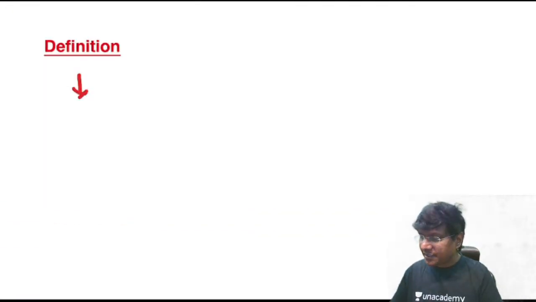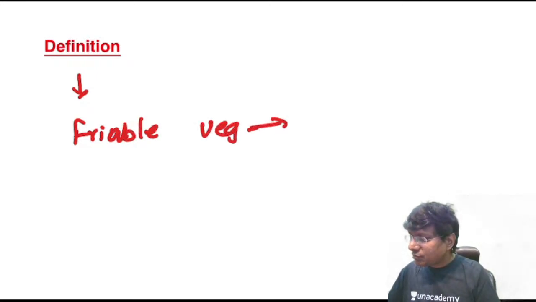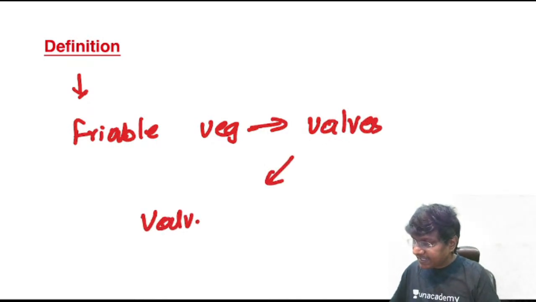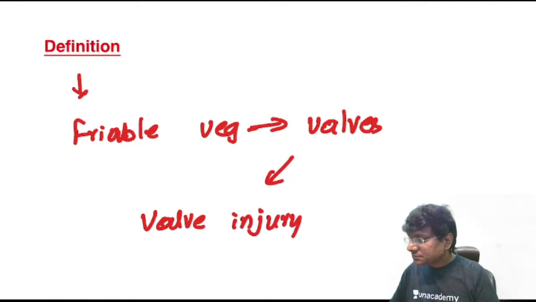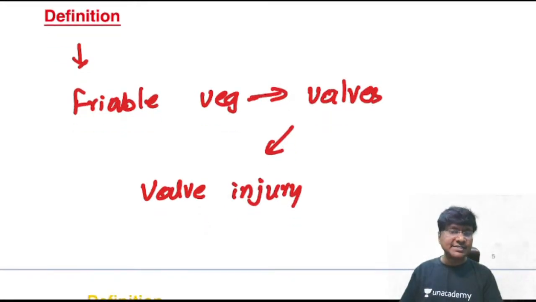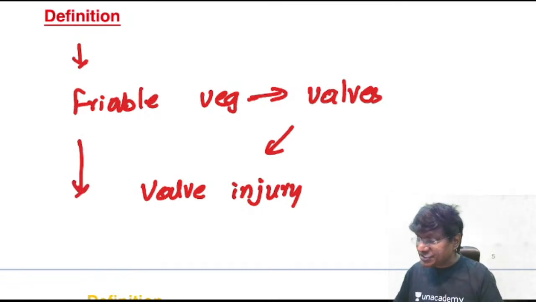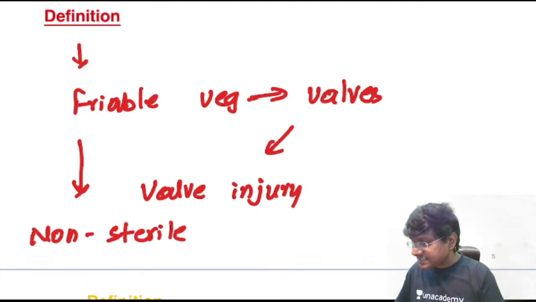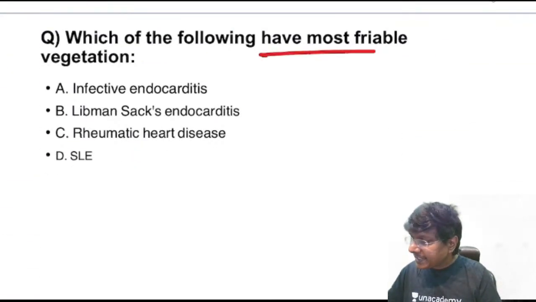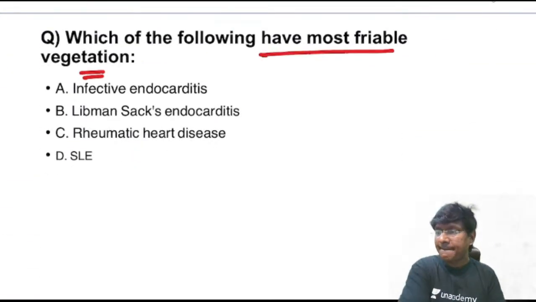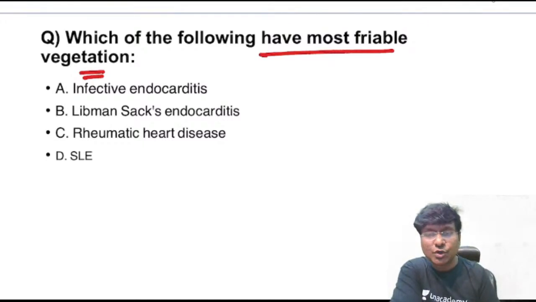So you take infective endocarditis. What exactly is the definition of infective endocarditis? It is the development of friable vegetations over the valves, and thereby there is valve injury. These vegetations are non-sterile vegetations. They contain infectious organisms. Now tell me, which of the following has the most friable vegetation?